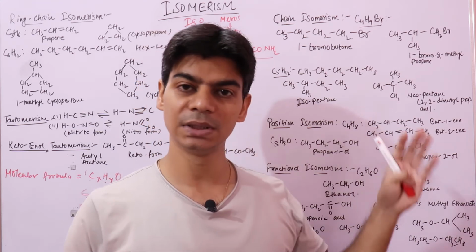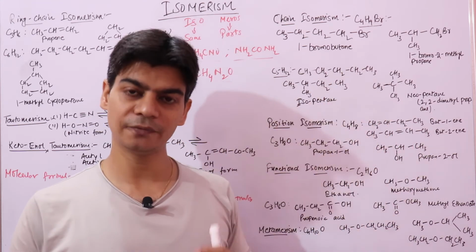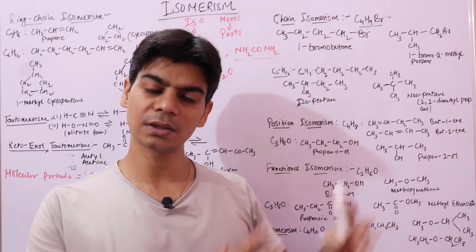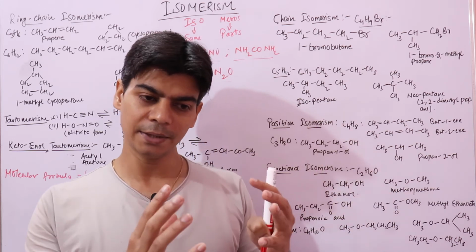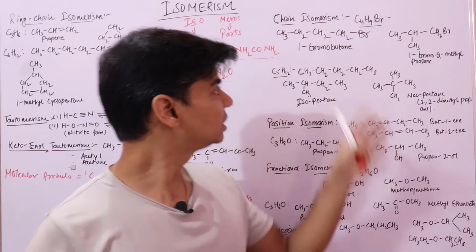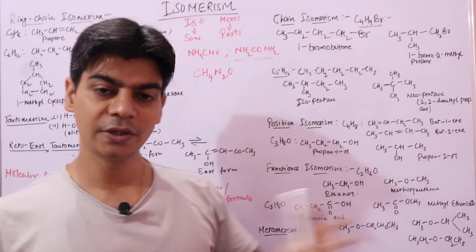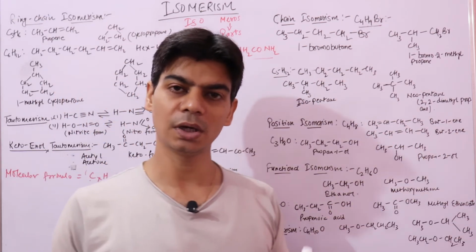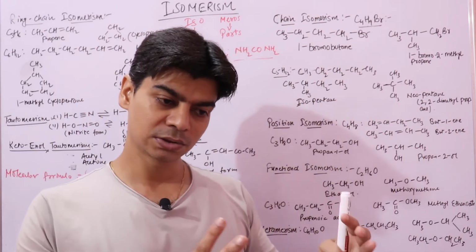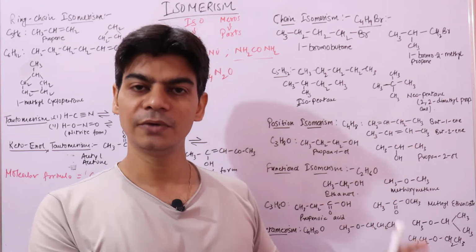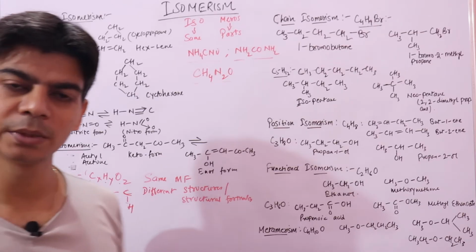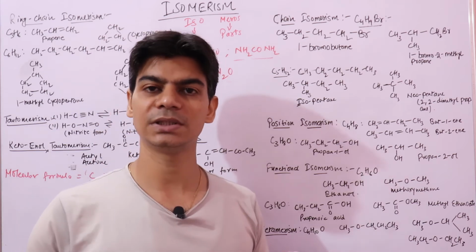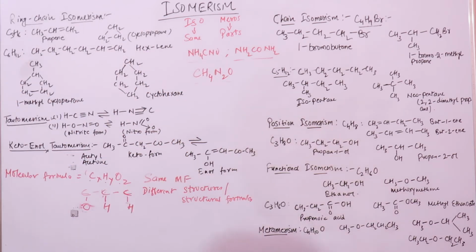Since these isomers have different structures, one isomer represents one compound. And since this molecular formula can have different structures, which we call isomers, every structure will have a different set of physical and chemical properties. So isomers will have different physical and chemical properties.